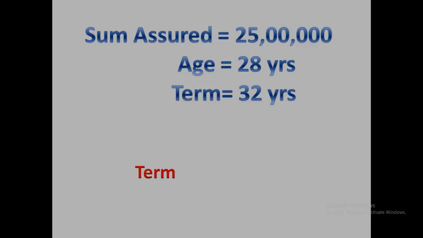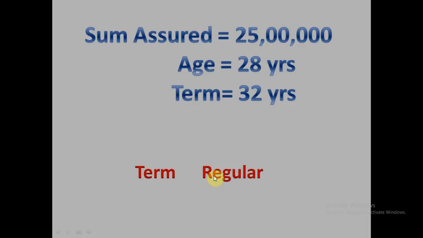So I have broadly two options of LIC policies. First option is term insurance and the other one is regular plans or traditional plans. Term insurance means to get this benefit, I will need to pay some amount to the LIC company or any other life insurance company called premium. In case of this happening to me, my nominee will get this much of amount in case of natural or accidental death, both. If nothing happens to me, I will not get anything back. This plan is called term insurance.